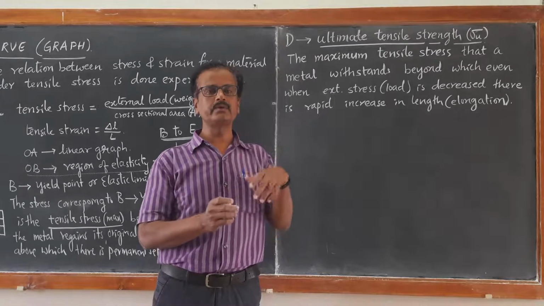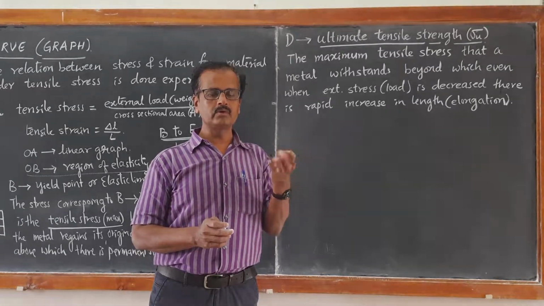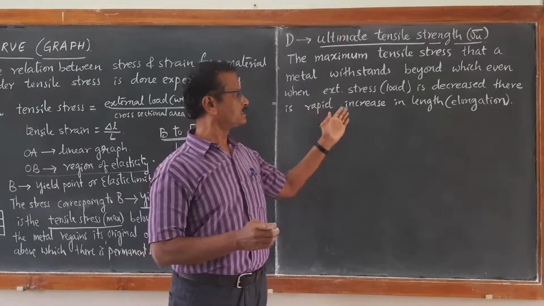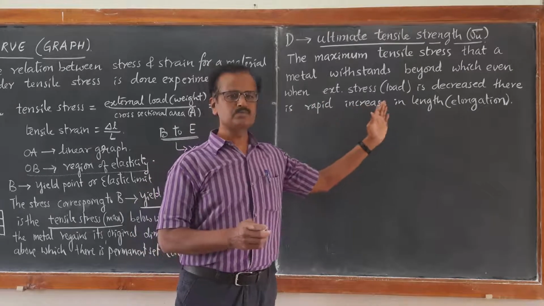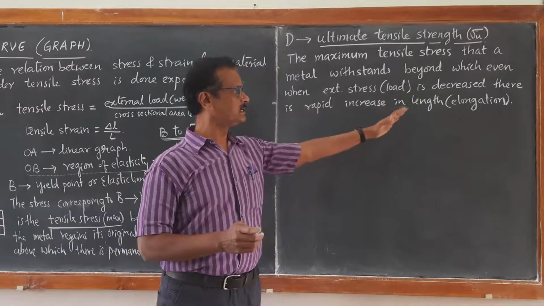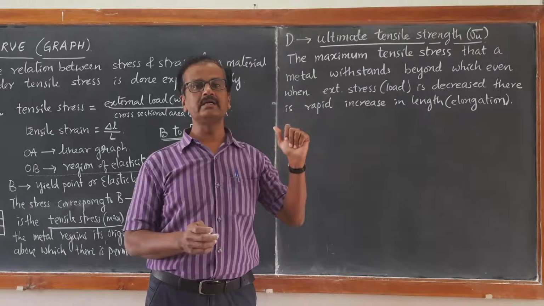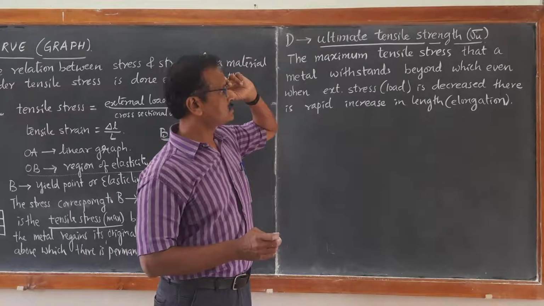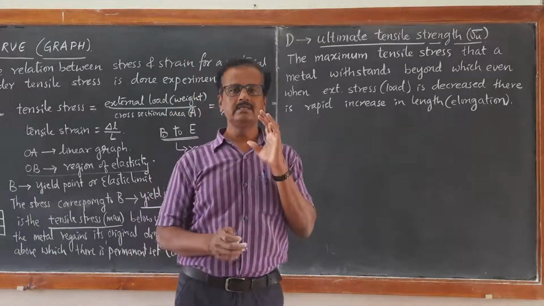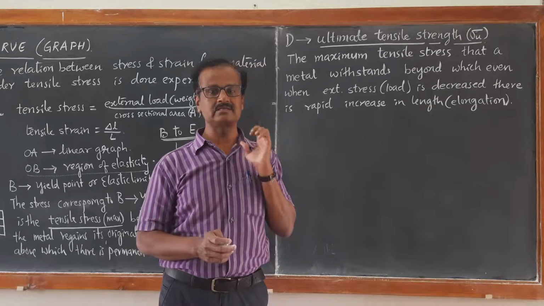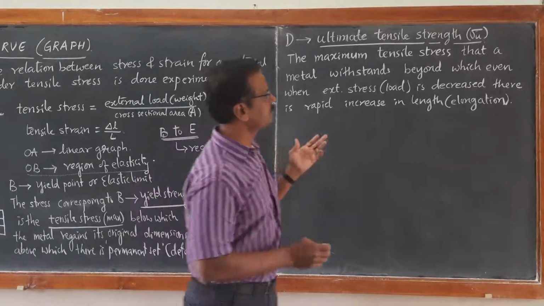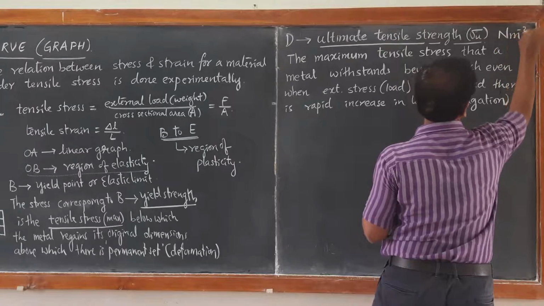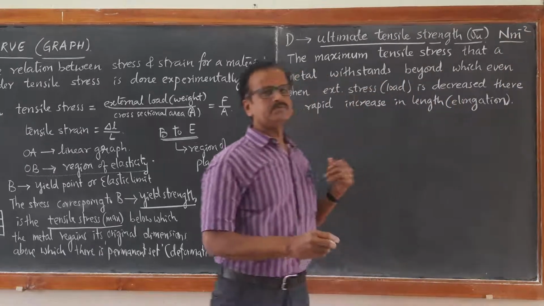Even when we reduce the external load, there is a disproportionate increase in elongation. That ultimate strength of a metal is called its tensile strength. That is also measured in terms of stress, in Newton per meter square.